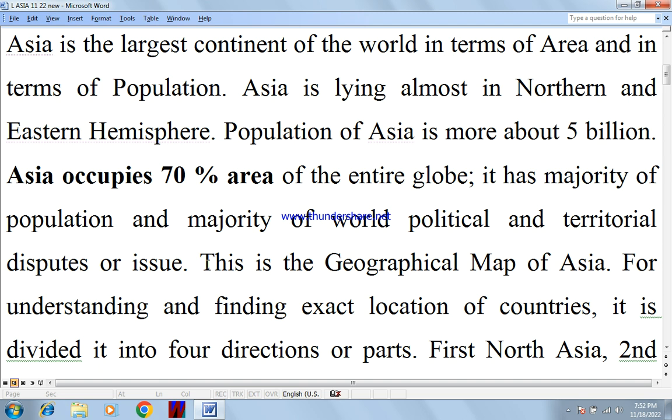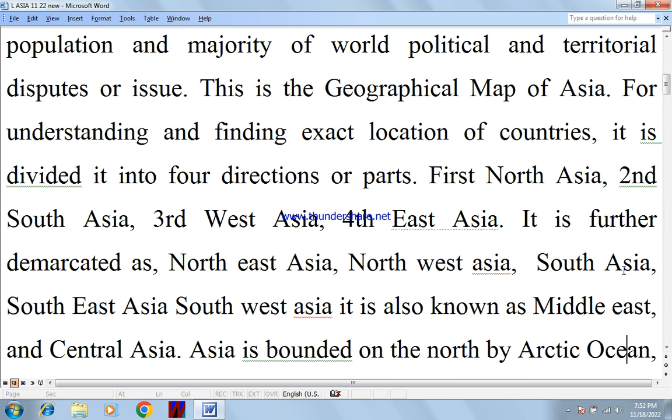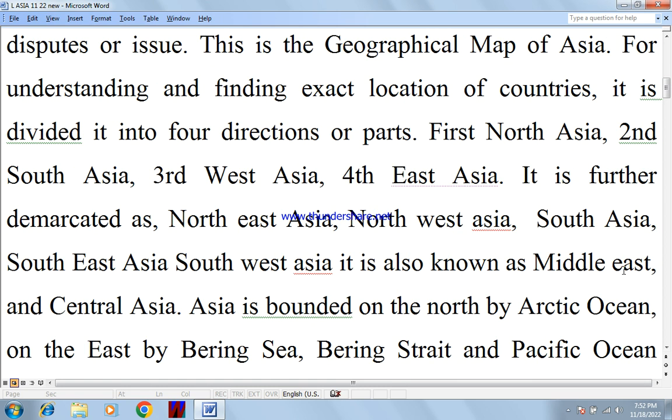This is the geographical map of Asia. For understanding and finding the exact location of countries, it is divided into 4 directions or parts. First, North Asia, second, South Asia, third, West Asia, fourth, East Asia.